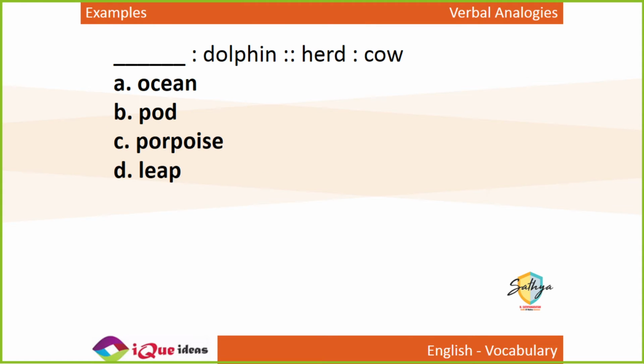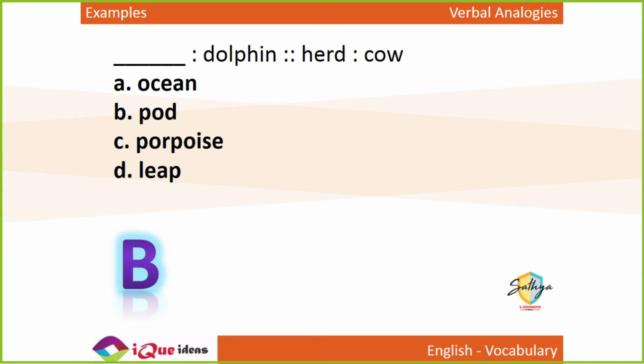Okay. Dash is to dolphin as herd is to cow. A herd of cows. The herd is the collective noun for cows. When you say herd of cows, herd is a collective noun for cows. Now, a porpoise is a type of animal. It's like a dolphin. It is a sea creature. It looks very similar to a dolphin. That's a porpoise. But herd is the collective noun for cows. So what is the collective noun for dolphins? The collective noun for dolphins is a pod.